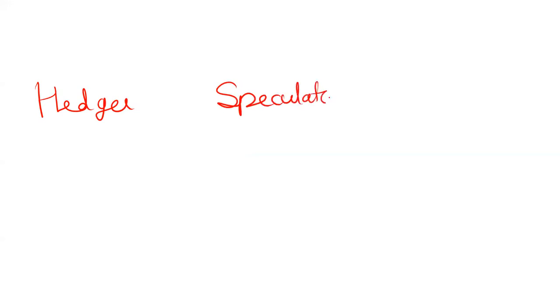Just see here. One we have the hedger, one we have the speculator, and one we have the arbitrator. These are the three people. Hedgers are risk averse.